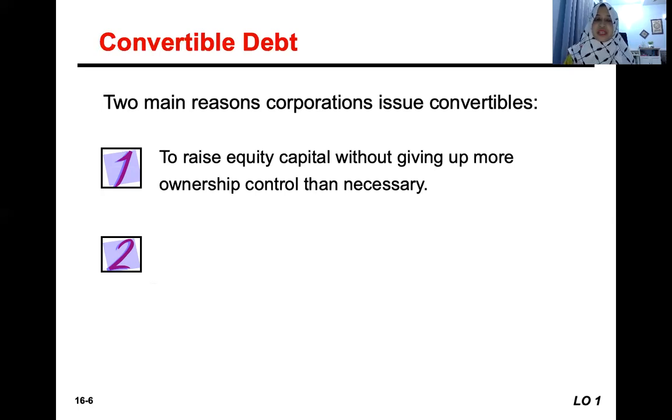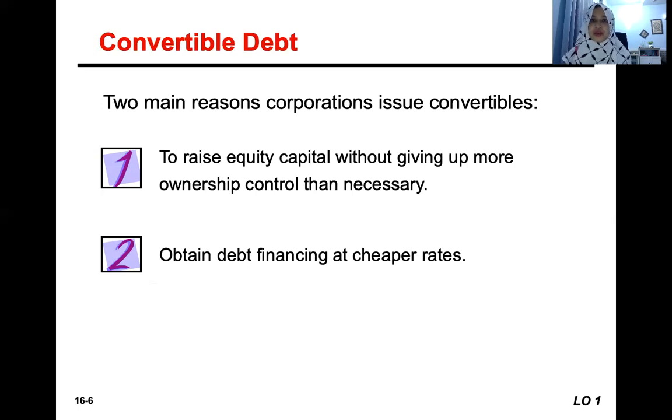The second reason is that normally issuing convertible bonds will allow the company to get debt financing at cheaper rates. Why cheaper rates? Because it has the feature of conversion into ordinary shares. That feature or privilege will make the bond issuance cheaper compared to the usual bond issuance.